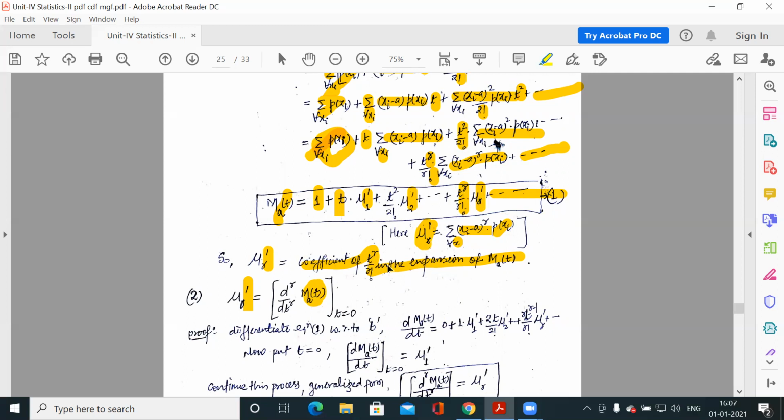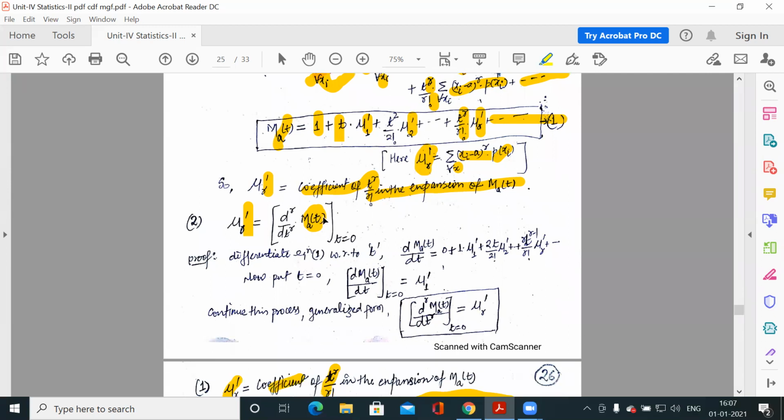Or what is the shortcut? You differentiate that moment generating function r times, and apply t equal to 0 in that differentiation, and you will get mu r dash. So we have a very simple proof for this second remark.